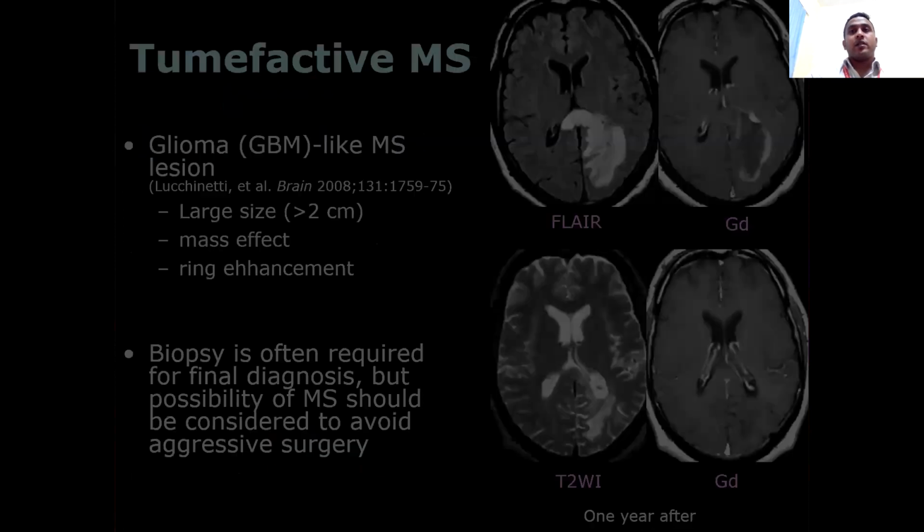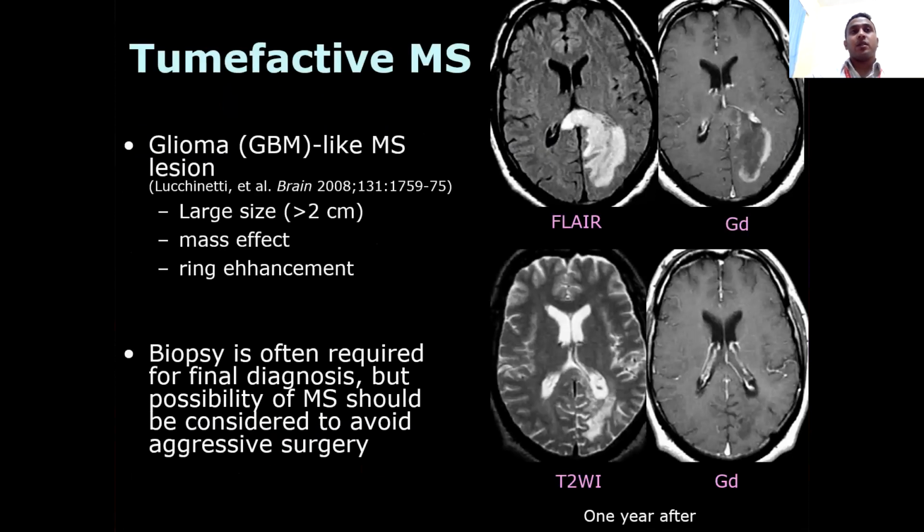So what do we have next? Tumefactive multiple sclerosis. In tumefactive multiple sclerosis, we may mistake it for a glioma or glioblastoma. Usually very large lesions, more than 2 centimeters in size. Mass effect is there, ring enhancement is there. Biopsy is often required for final diagnosis, but the possibility of MS should be considered to avoid aggressive surgery.